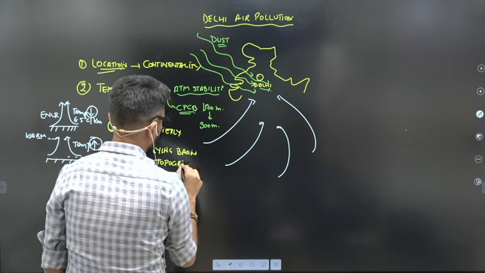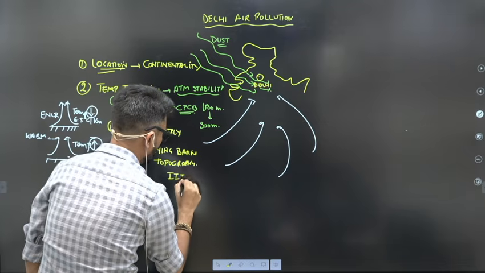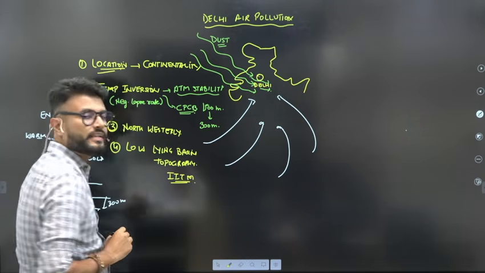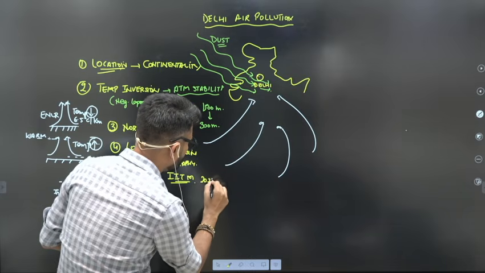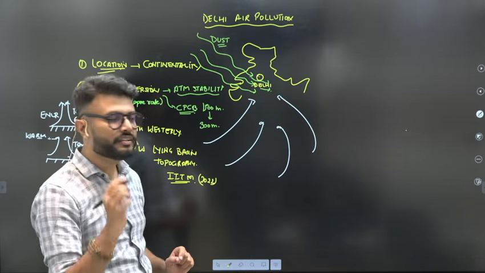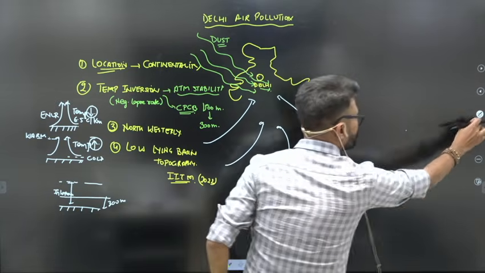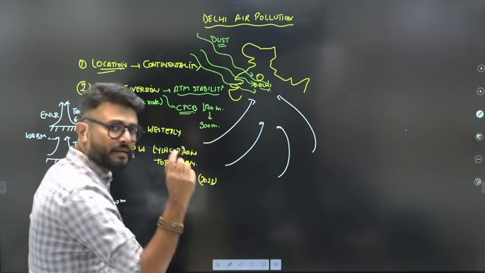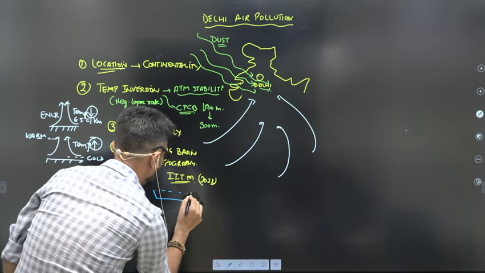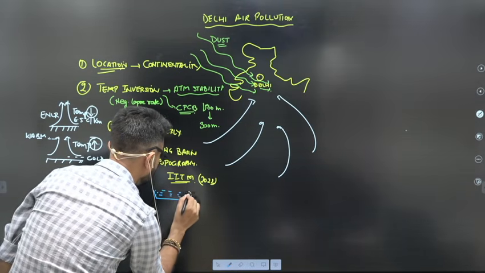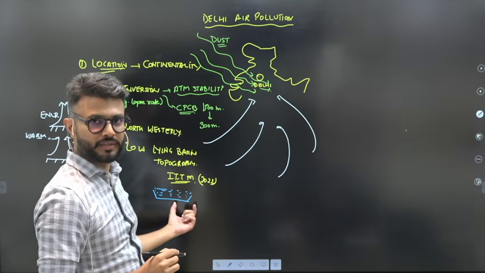Okay. So there was a report by IITM in 2022, and the report came out with a very important factor. It said that this entire Gangetic plain has a low-lying basin topography. So all the pollutants which are released get entrapped because of this low-lying basin topography.